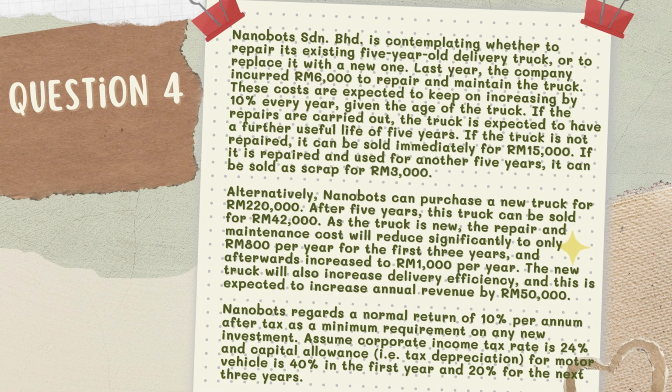Question 4. The question is about Nanobot. Sunan Mahat is deciding whether to repair its current delivery truck or buy a new one. The old truck, if repaired, will incur increasing annual maintenance costs and has a potential scrap value after 5 years. If not repaired, it can be sold immediately. Alternatively, a new truck can be purchased for RM 220,000 with reduced maintenance costs and increased efficiency. Nanobot expects a minimum 10% annual return on new investment, considering a 24% corporate income tax rate and specific capital allowance for the new truck.